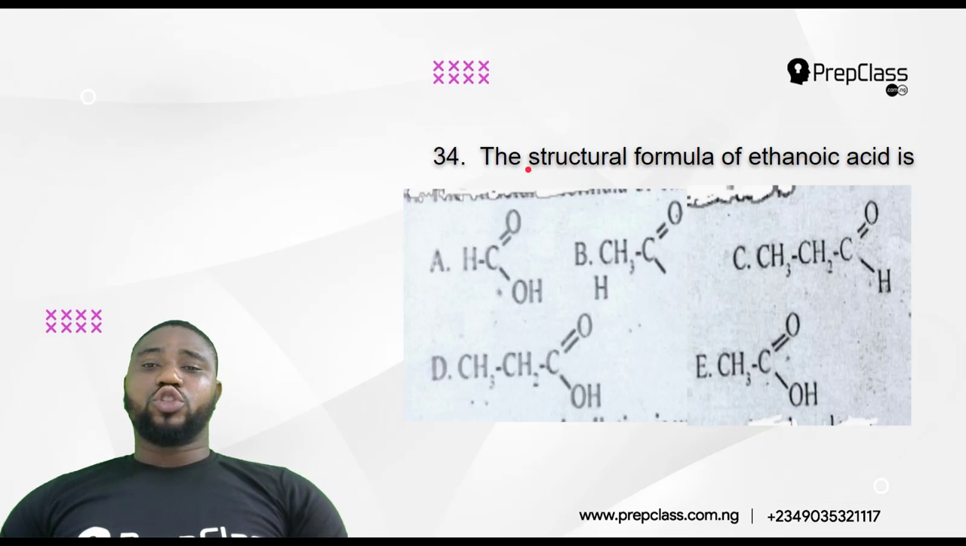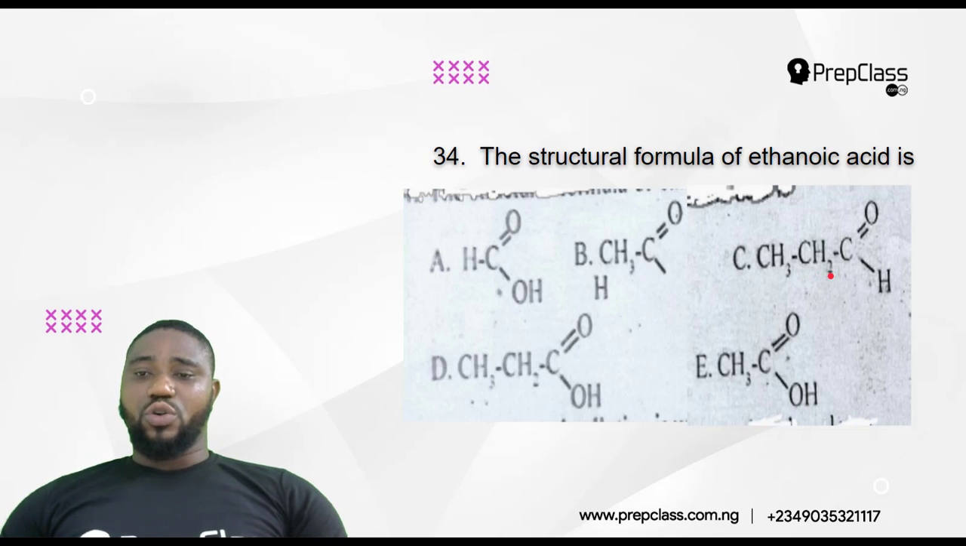34. The structural formula for ethanoic acid is, A says HCOOH. I believe this is methanoic acid. B says CH3COH. This is ethanol. C says CH2CH2COH. This is propanol. D says CH3CH2COOH. This is propanoic acid.